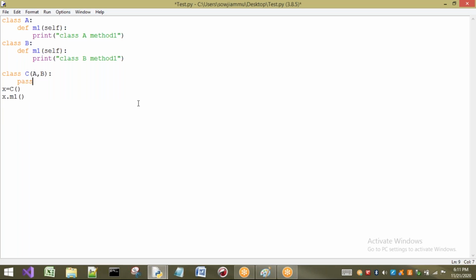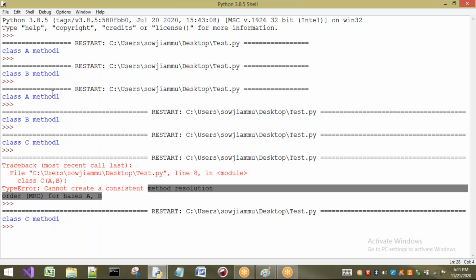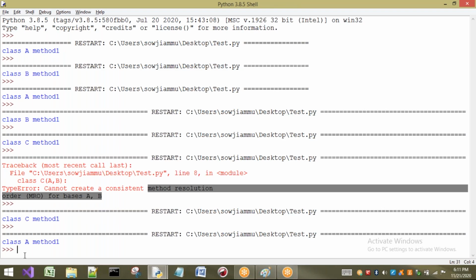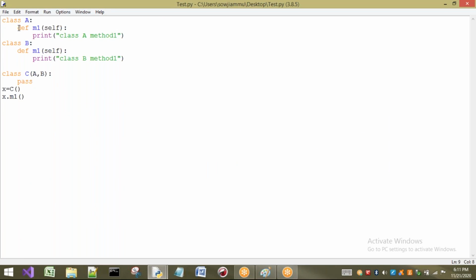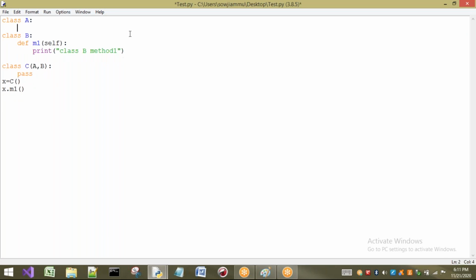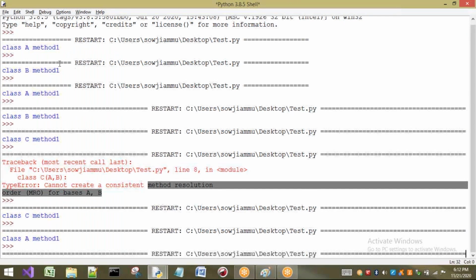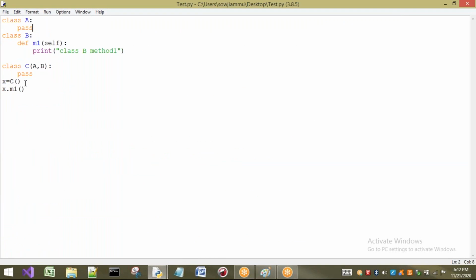I will just write pass. Now tell me which method is going to execute. As A is written first, the A class M1 has to execute. Now let us check. So A method 1 is executed. Now if it is not there in A, what happens? Automatically it will execute from where? B. Because C is acquiring the properties of A and B, if it is not in A, it will go to B, and from B it is going to execute.